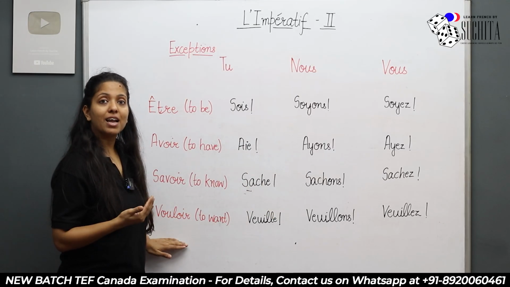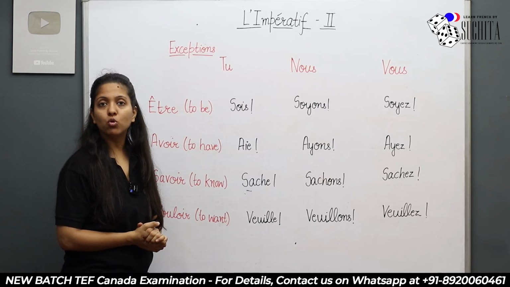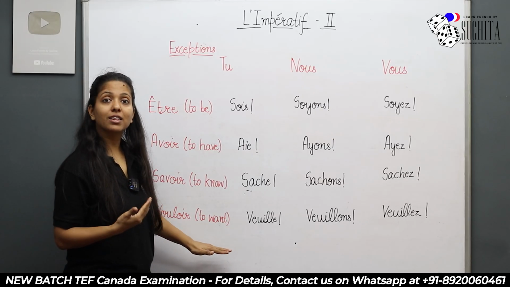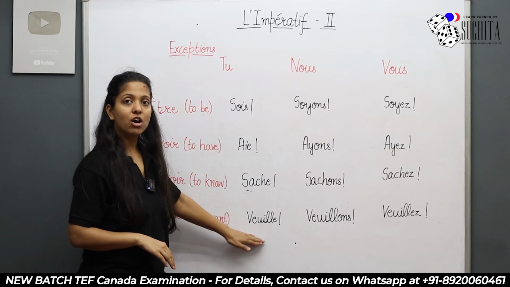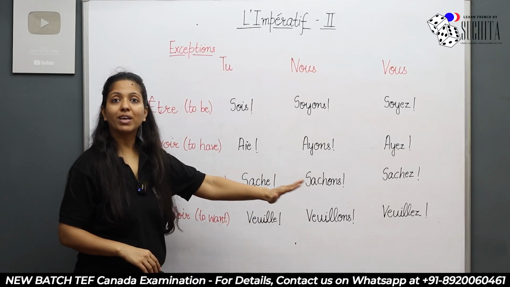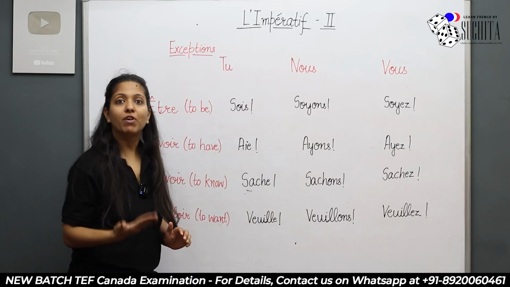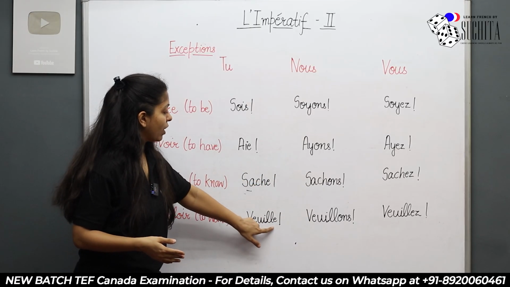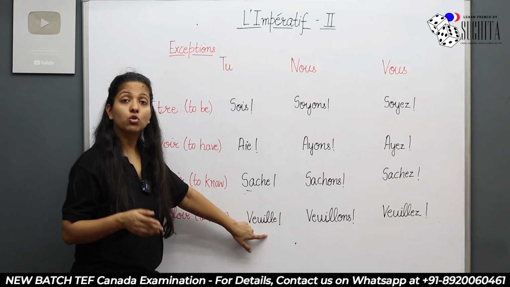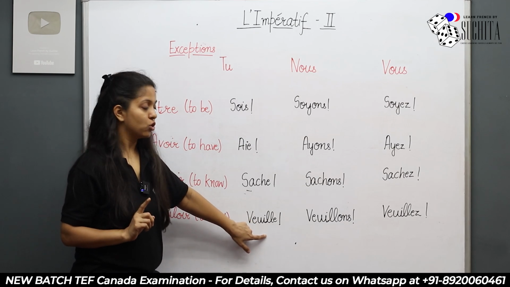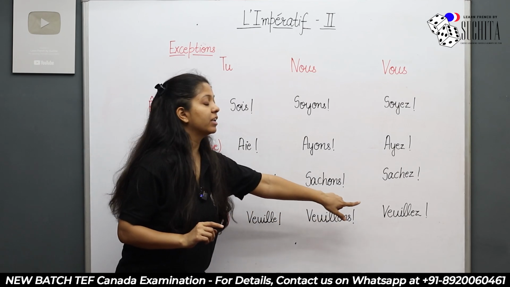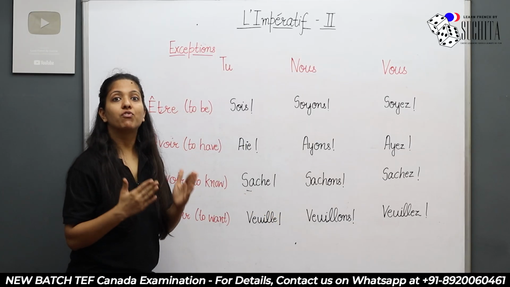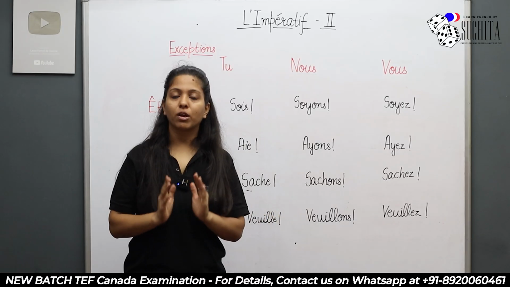The next and the last exception that we have is vouloir. How would you write it in the imperative form? Veuille, veuillons, veuillez. If you have ILL together, you don't pronounce the double L in French. So this double L would be silent in all these 3. So veuille, veuillons, veuillez.